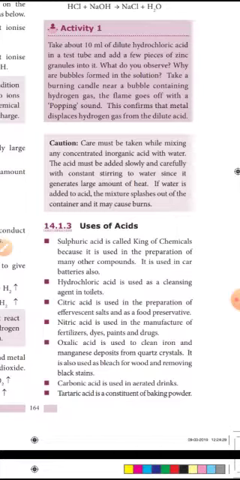Then carbonic acid is used in aerated drinks. Aerated drinks means 7-Up. Carbonic acid, carbon dioxide gas will evolve. Tartaric acid is a constituent of baking powder. Baking powder we will use to prepare cake.